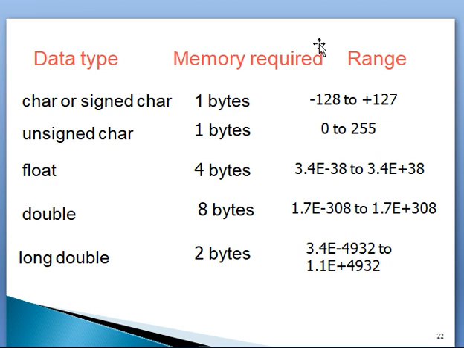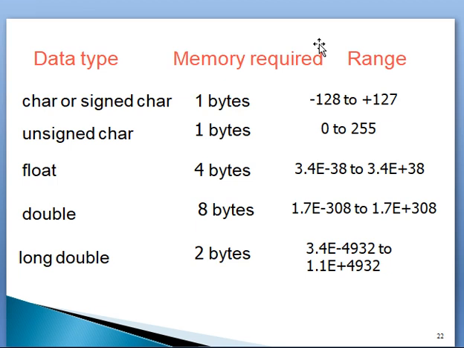So coming to the character data type, char or signed character. It requires 1 byte of memory to store one character. The signed character range is from minus 128 to plus 127. In these 8 bits, 1 bit is used to represent the sign, positive or negative, and the remaining 7 bits are used to represent the character magnitude.